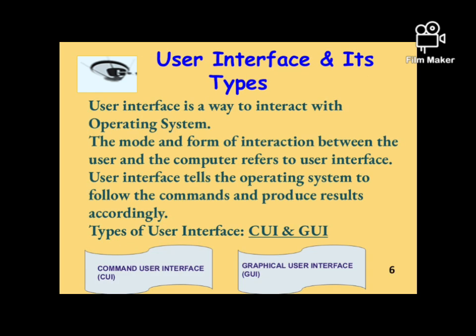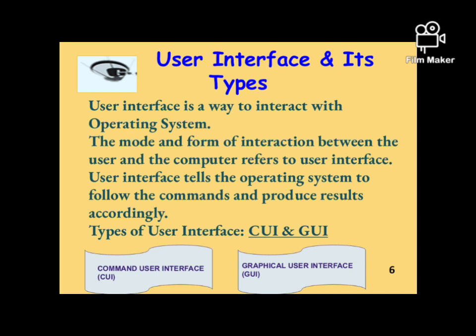As explained, an operating system acts as a bridge between the user and the hardware. So, what is this bridge with the help of which a computer's operating system is capable of performing all the actions? It is the user interface. Now, user interface is a way to interact with the operating system, or a specific way to give instructions to it.